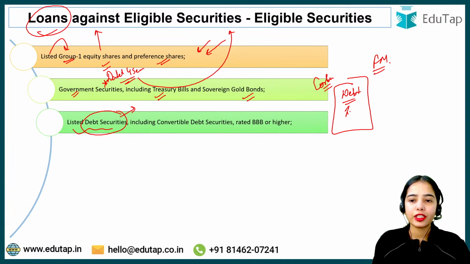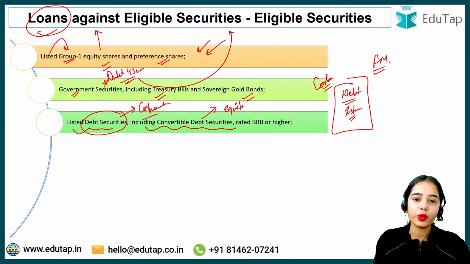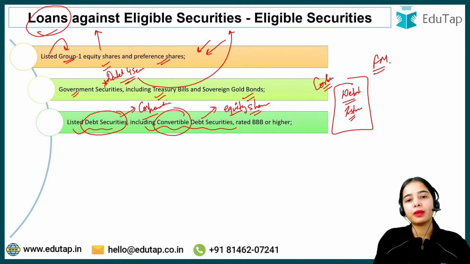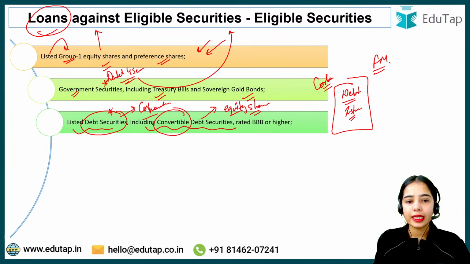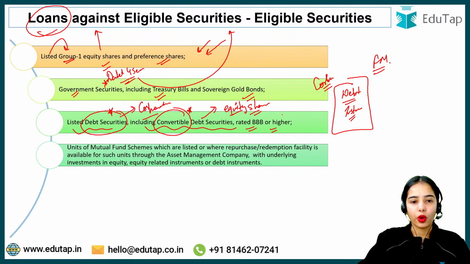So basically the listed debt instruments of companies, including convertible debt securities. These convertible debt securities can be converted into equity shares. So listed debt securities, including convertible debt securities, that are rated BBB or higher, are also eligible securities.